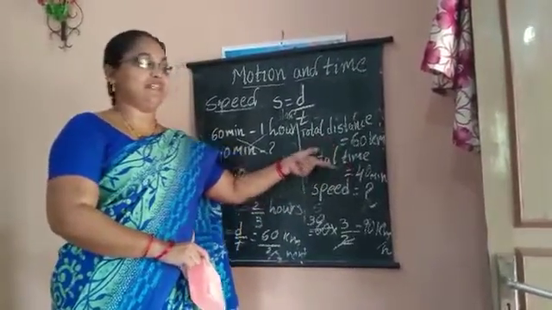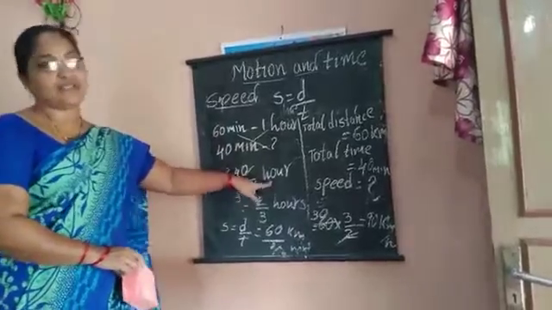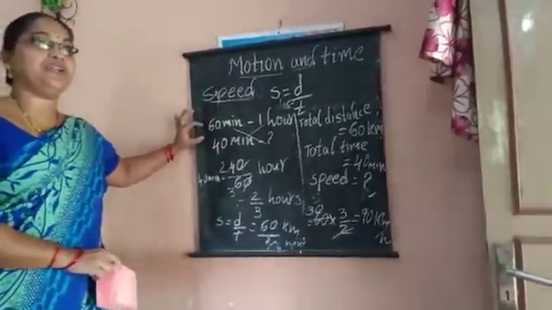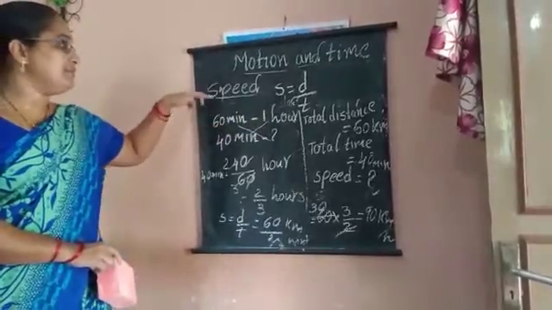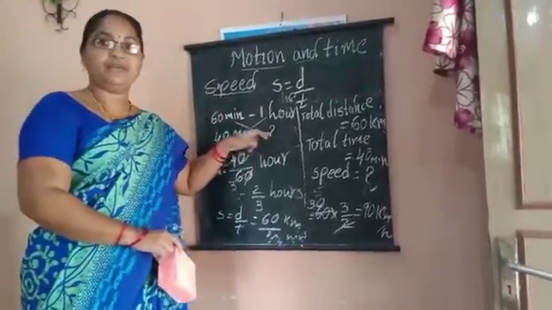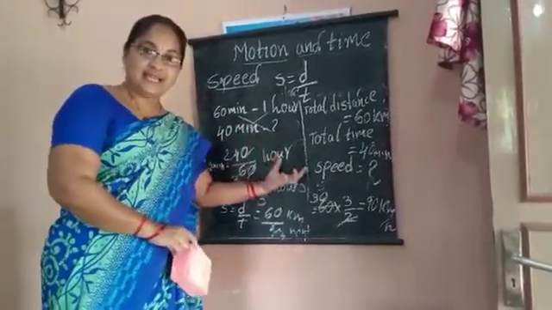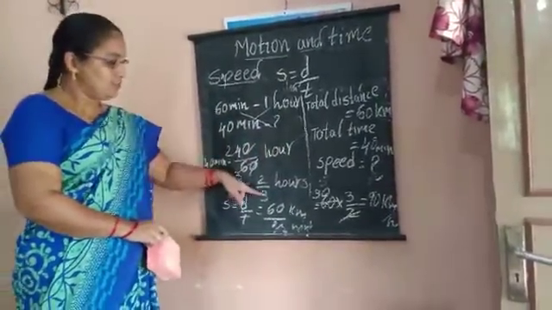Here total distance is 60 kilometers, total time is 40 minutes. Time is given in minutes. We must convert it into hours. We all know that 60 minutes is 1 hour. So we must convert 40 minutes into hours. That is 40 by 60 hours. So 2 by 3 hours.